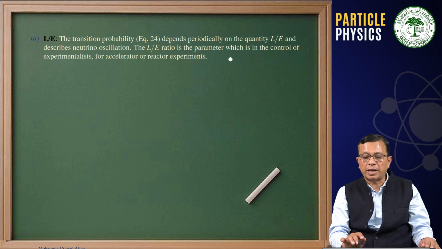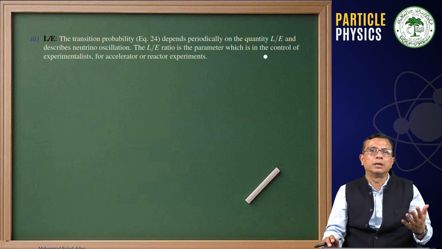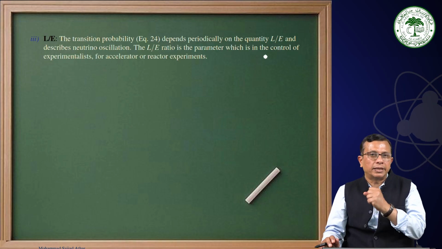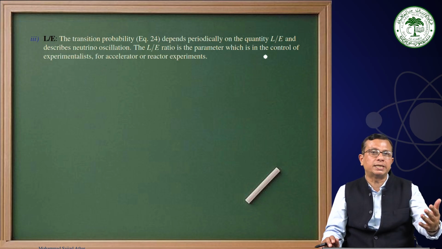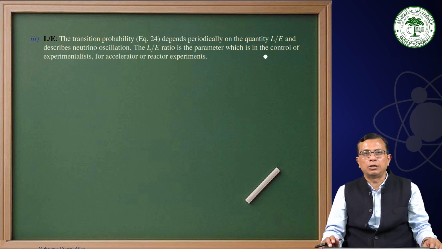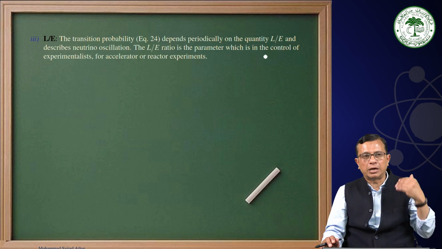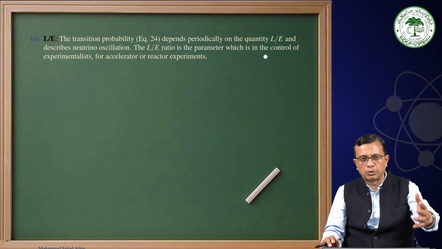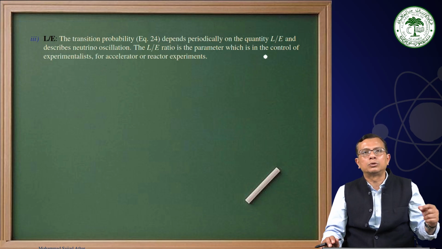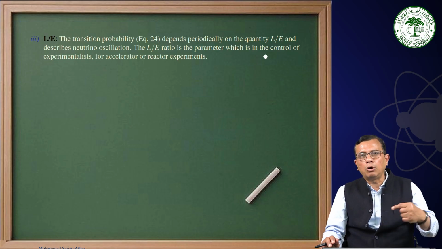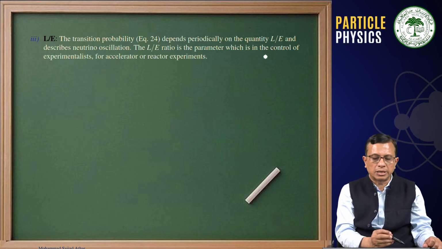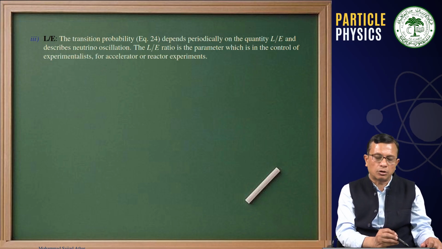The L by E ratio is the parameter which is in the control of experimentalists, because T2K people are using a 600 MeV neutrino beam, and then they know where to place the detector to see the oscillation signals. And if one is using 2.5 GeV neutrino energy, then also that group should be able to tell where the detector should be kept to have the oscillation signals, for accelerator or reactor.